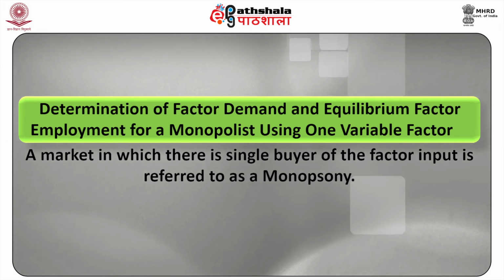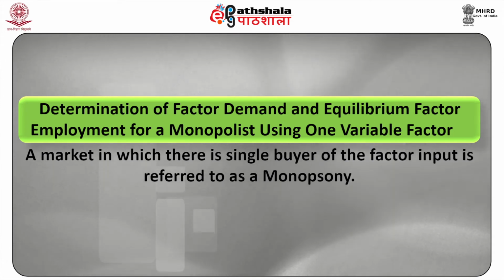Being the only purchaser of the factor input, the monopsonist faces the market supply curve of the input, which is upward sloping. The monopsonist enjoys market power in the factor market, just like a monopolist enjoys market power in the goods market.